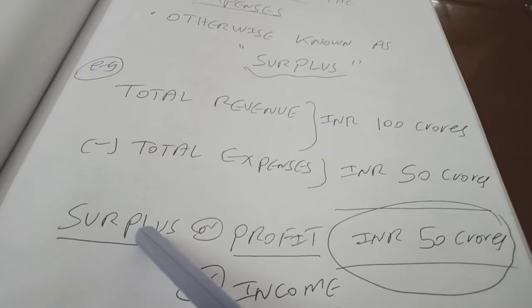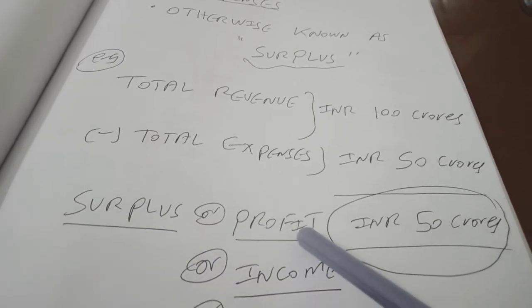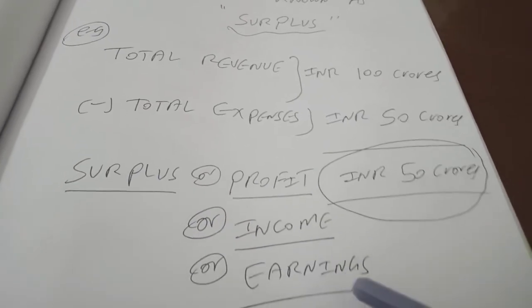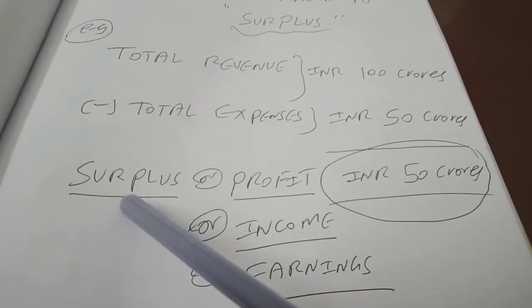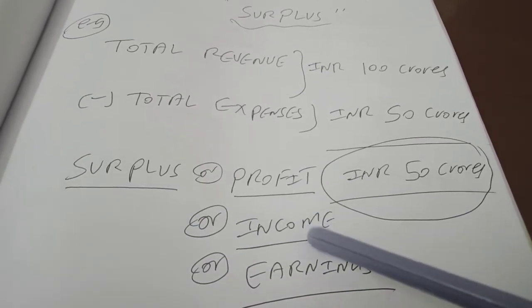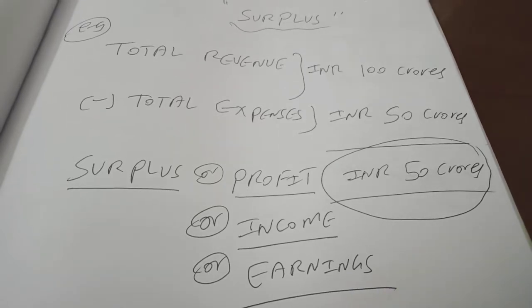That is known as surplus, otherwise known as profit, otherwise known as income, otherwise known as earnings, right? Please make note of these words. Surplus, profit, income or earnings all refer to one and the same.